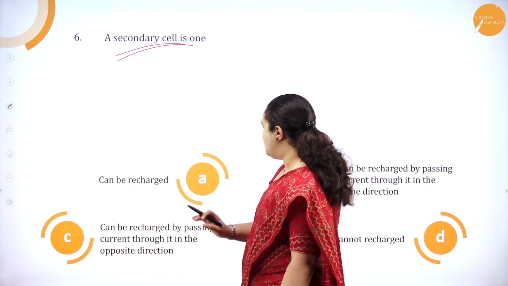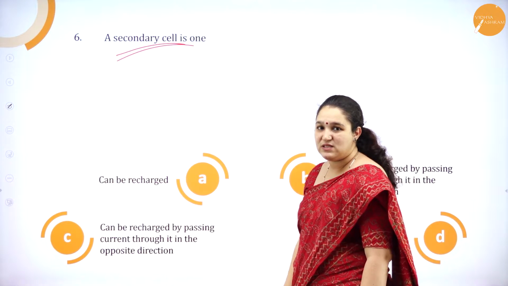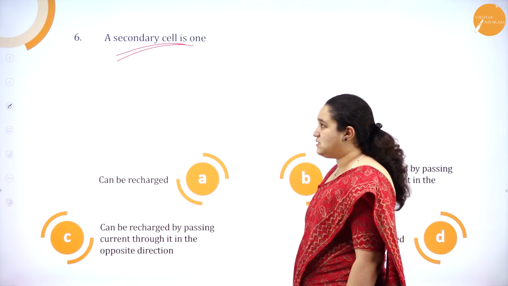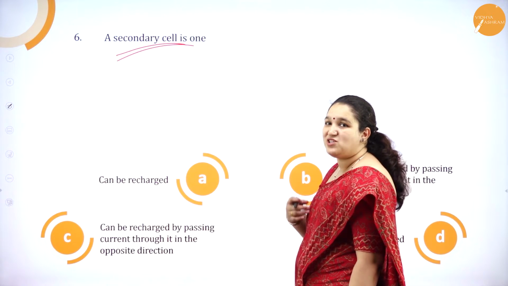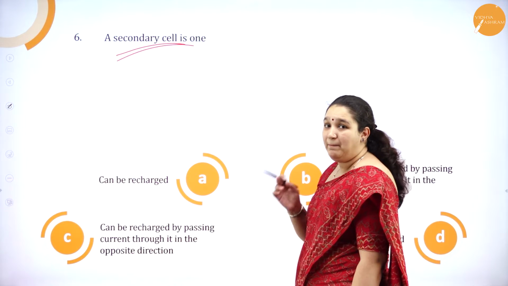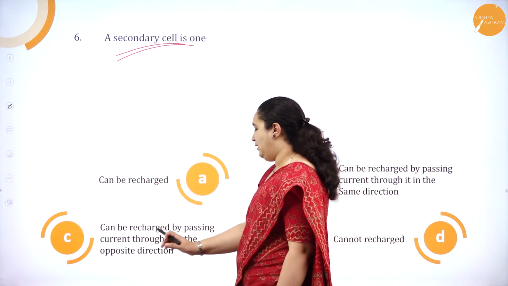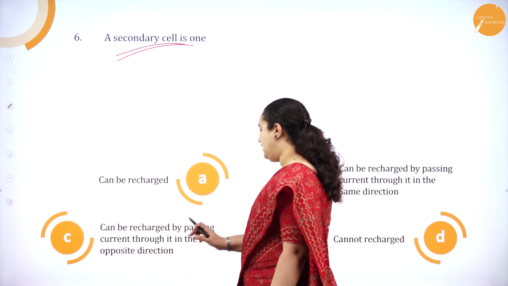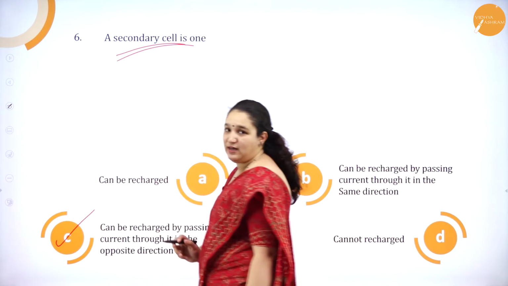So if you choose this without knowing option B and C, or without reading this option at all, then you will get the wrong answer. Secondary cells are the ones which can be recharged and reused over and over again, but current should be passed through it in opposite direction. So can be recharged by passing the current through it in opposite direction is the correct answer.